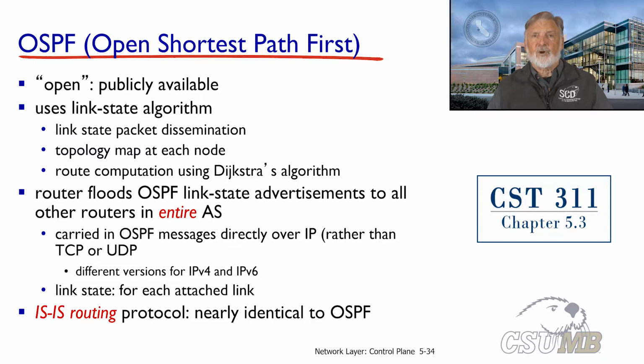OSPF operates at the network layer. OSPF messages are encapsulated in IP packets as an IP payload. Now, because of this, there are two versions of OSPF, one for IP version 4 and one for IP version 6. IS-IS is very similar to OSPF and is commonly used in large ISP network backbones. One difference is that IS-IS operates at the data link layer. Thus, the switch from IP version 4 to IP version 6 requires no change in the protocol.